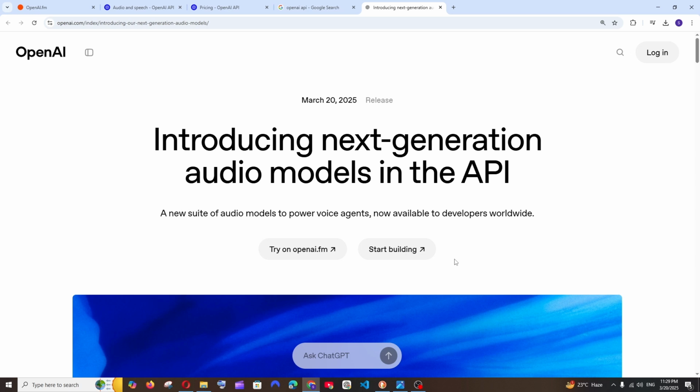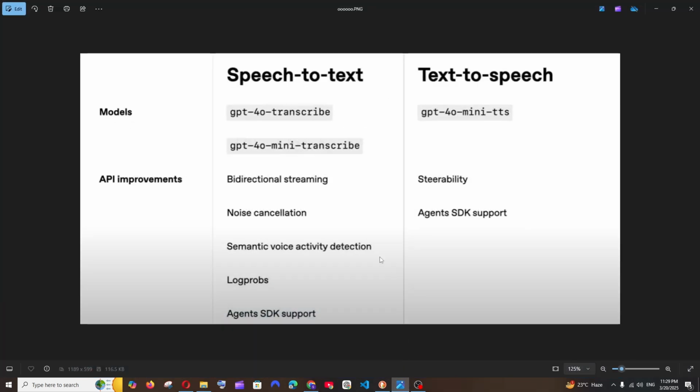OpenAI has recently launched 3 new audio models for their API. For speech to text we have 2 models, and for text to speech we have 1 model. Here we have GPT-4o transcribe and GPT-4o mini transcribe as transcribing models, which also come with bidirectional streaming, noise cancellation, semantic voice activity detection, as well as support for the agents SDK.